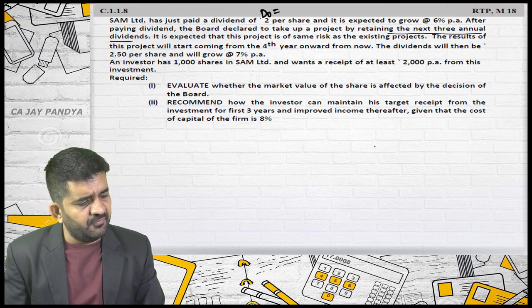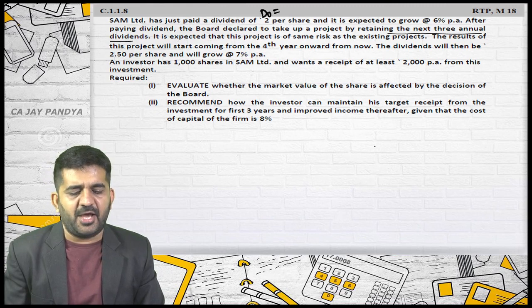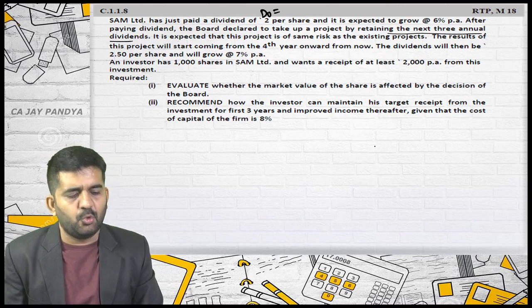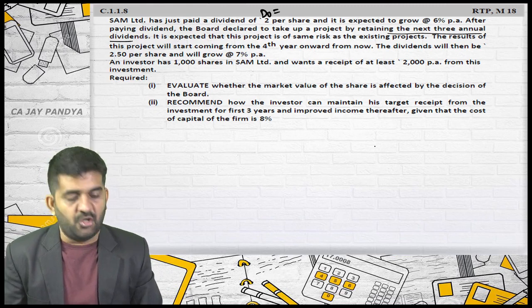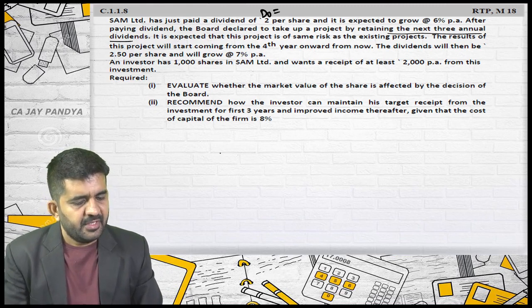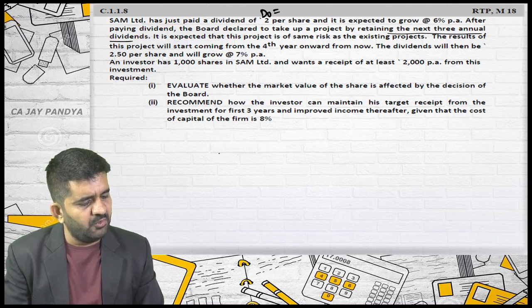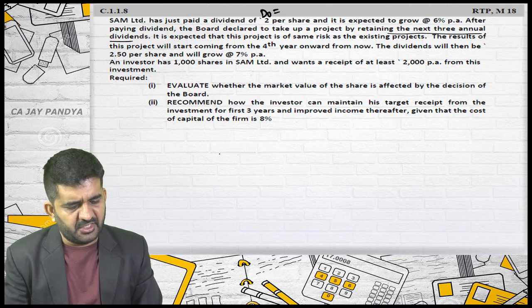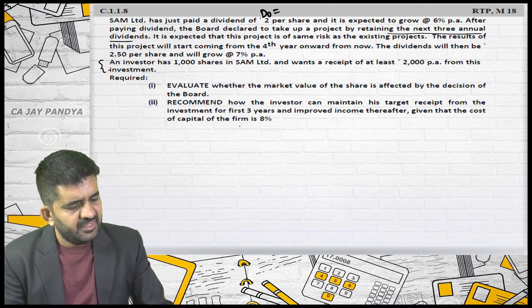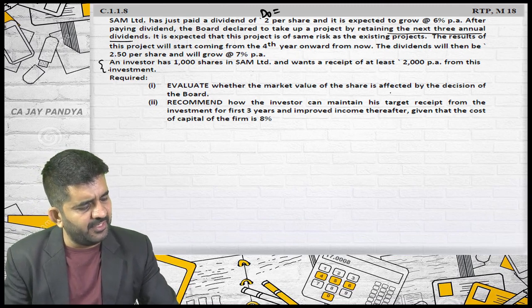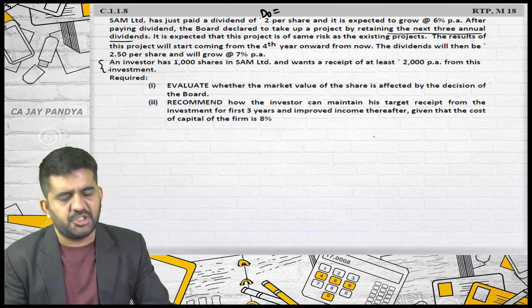The dividend will then be 2.5 per share and will grow at 7% per annum from the end of the fourth year. An investor of 1000 shares in SEM Limited wants a receipt of at least 2000 per annum from this investment. Required: evaluate whether the market value of the share is affected by the decision of the board.